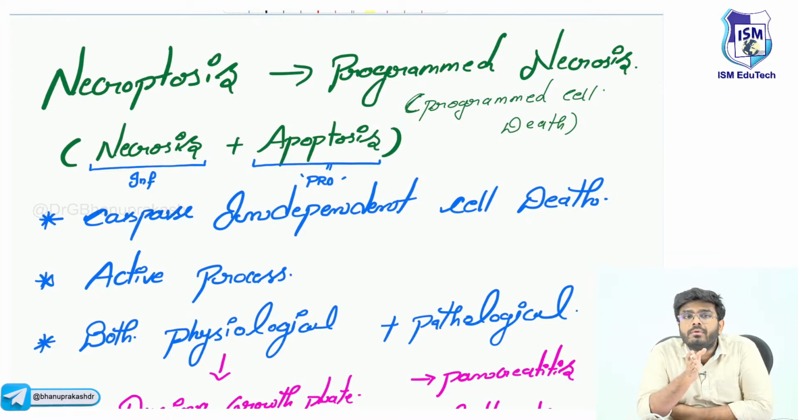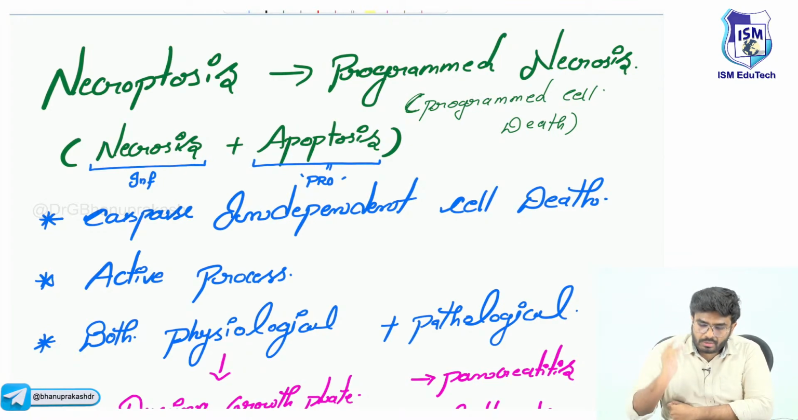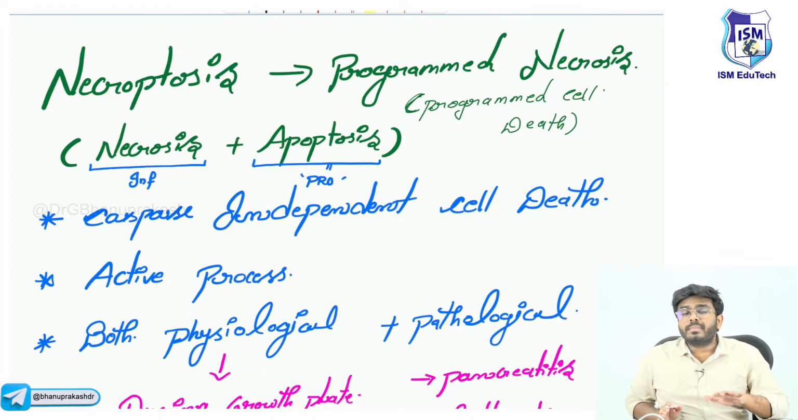In yesterday's class we completed till apoptosis, right? Necrosis and apoptosis are completed. Now let's do other types of cell death.